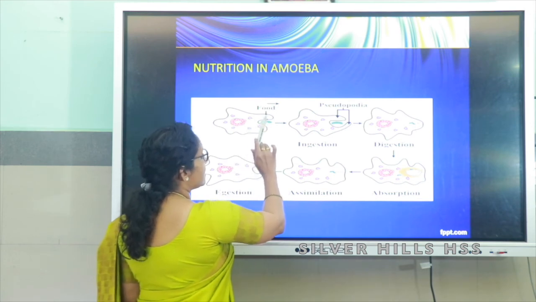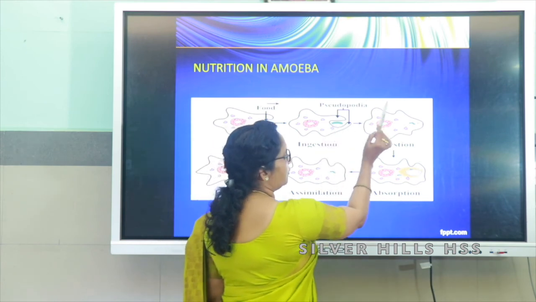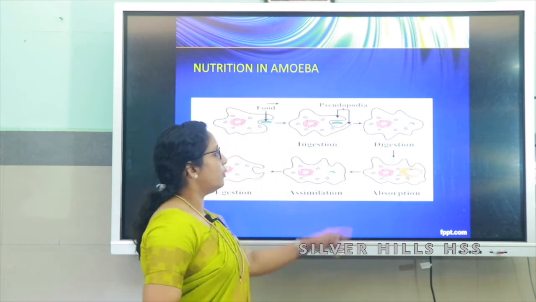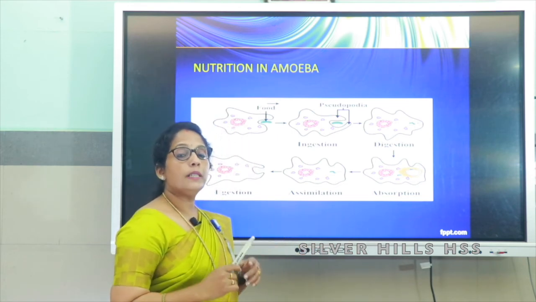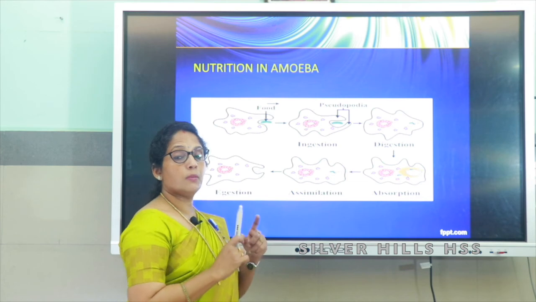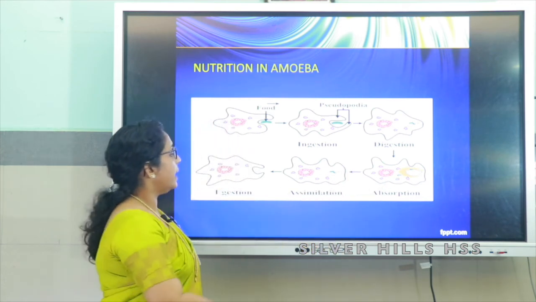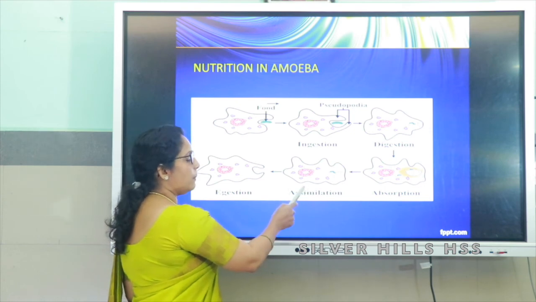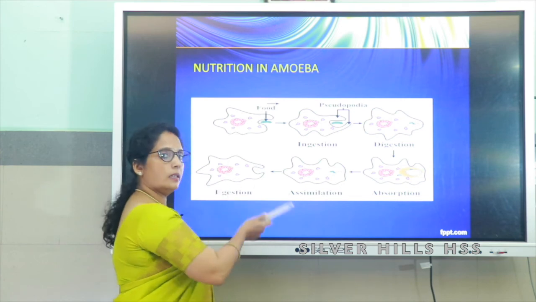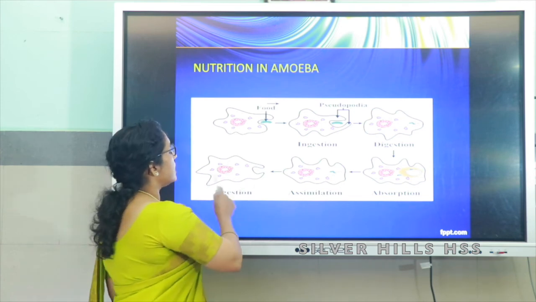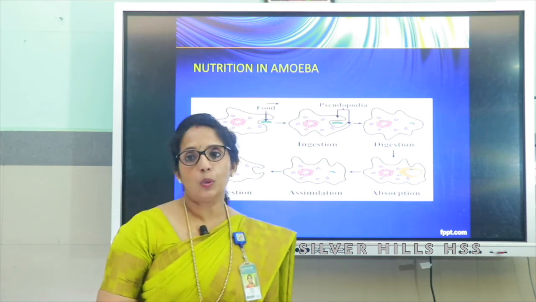That means it extends its cell membrane called pseudopodia. It engulfs the food and the food reaches the food vacuole. And inside the food vacuole what happens, you know? Food is digested. Food is broken down into simpler particles and all the nutrients are absorbed and assimilation takes place in the cell, and egestion means undigested particles are removed out from the cell surface. So these are the different steps in amoeba's nutrition.